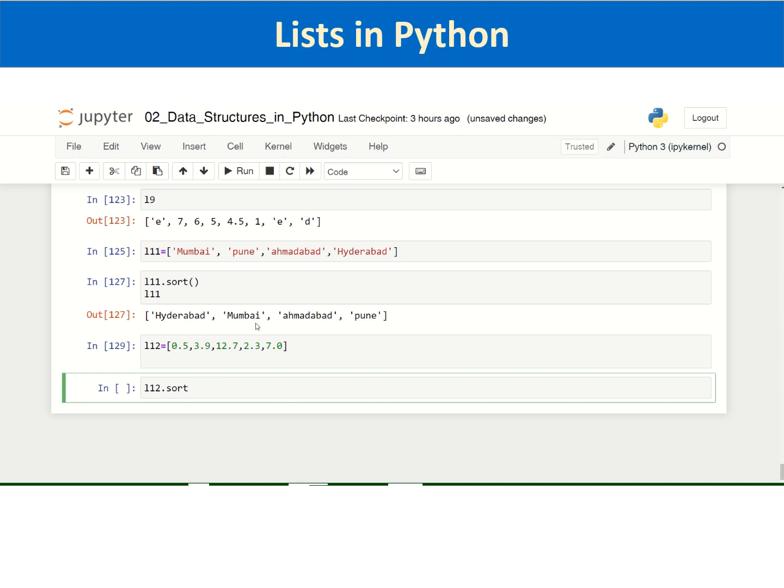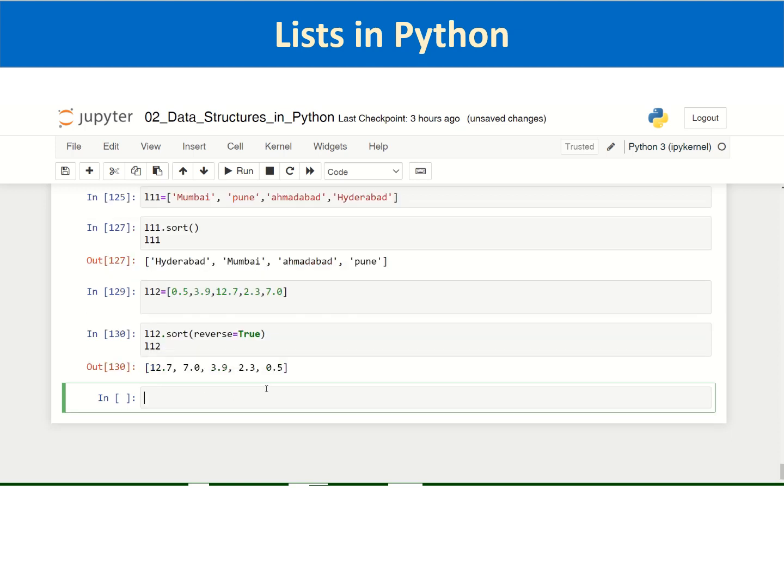Normal sort will generally place in ascending order. Let us do the reverse sort, so the big number comes first and the small number later, and you print L12. You can see the biggest number is in the first place and the least value is in the last place.